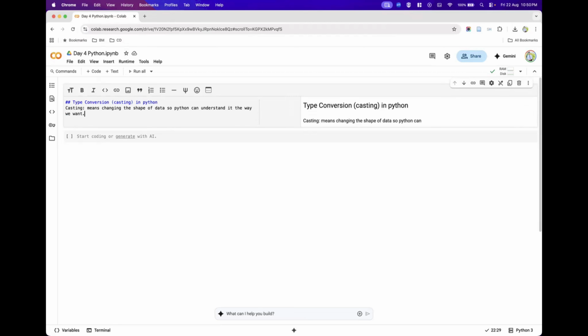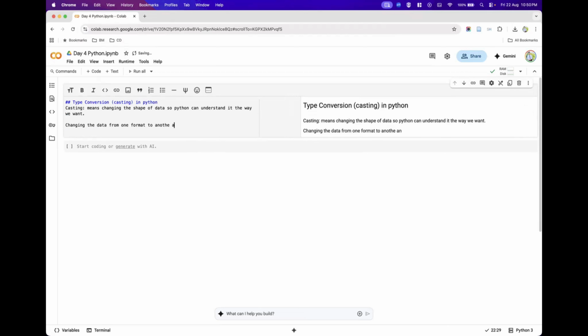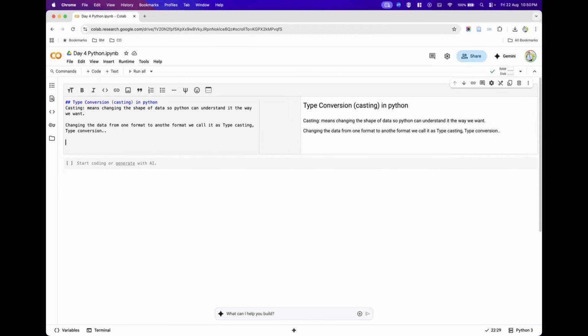I will give you one more example: changing the data from one format to another format, we call it as typecasting, or we can also call it as type conversion.